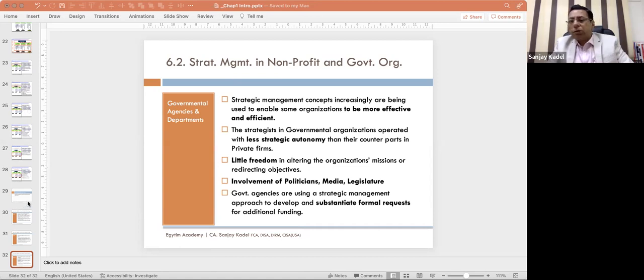Every organization has a corporate culture, and sometimes the corporate culture is not cooperative for the strategies to be implemented. Then what you should do? In such cases, what you should do is you should try to either revamp the strategy to fit it to the culture, or you have to revamp the culture to fit it to the strategy.